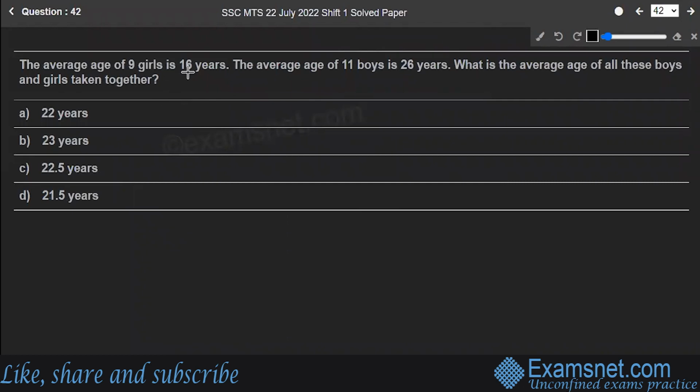Average age of 9 girls is 16 years. Average age of 11 boys is 26 years. What is the average age of all these boys and girls taken together? So, average age of 9 girls is 16 years. Right?